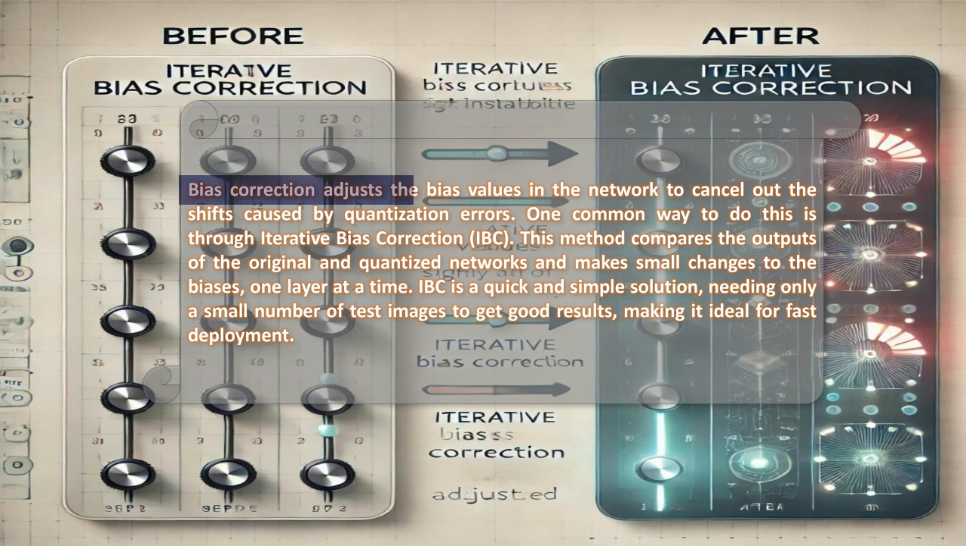Bias correction adjusts the bias values in the network to cancel out the shifts caused by quantization errors. One common way to do this is through Iterative Bias Correction, IBC. This method compares the outputs of the original and quantized networks and makes small changes to the biases, one layer at a time. IBC is a quick and simple solution, needing only a small number of test images to get good results, making it ideal for fast deployment.